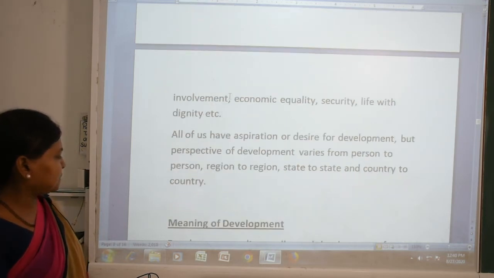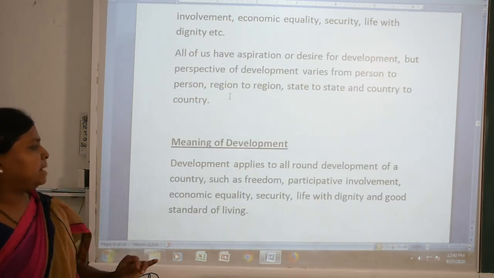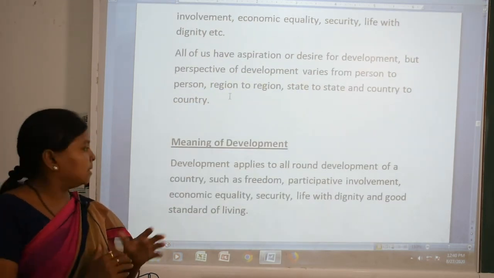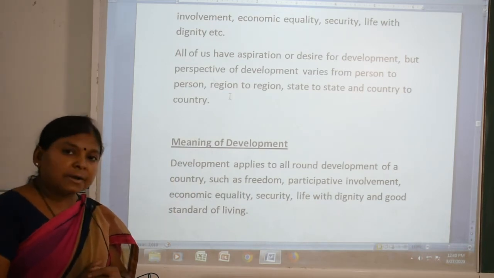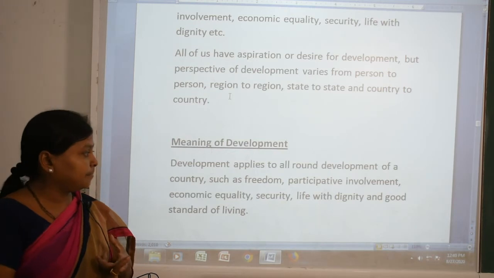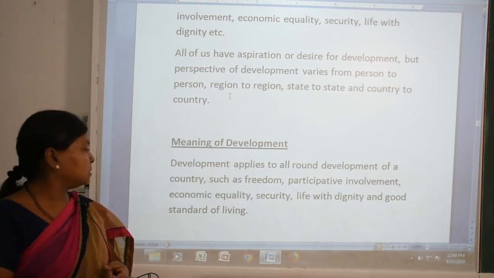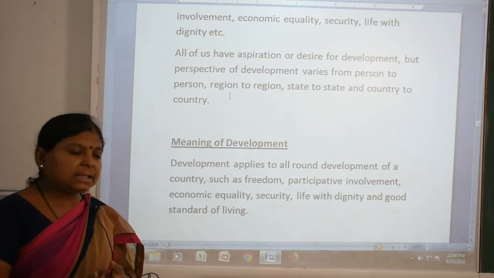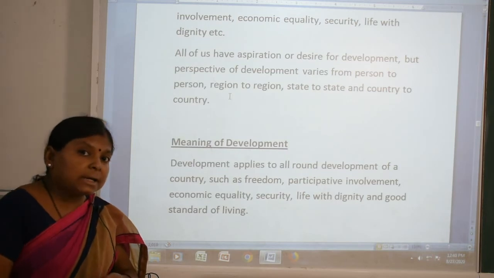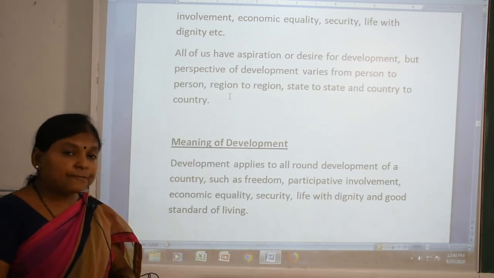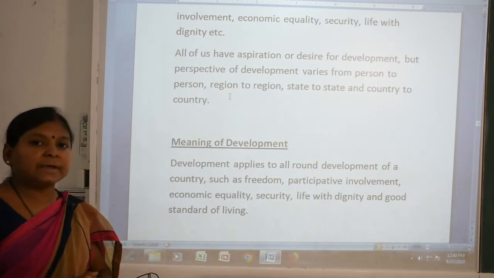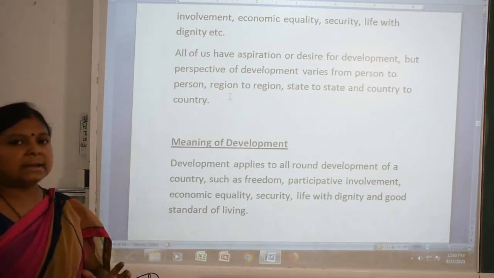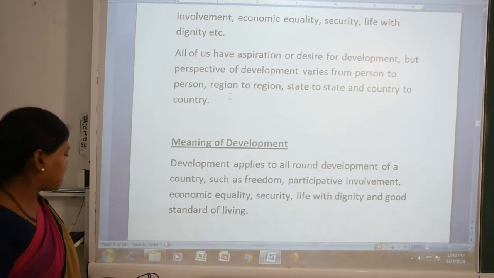See here, the meaning of development. Development applies to the all-round development of a country, like freedom, participative involvement, economic equality in the country, security of life and life with dignity and a good standard of living. If all these are there, then there is good development of the country.